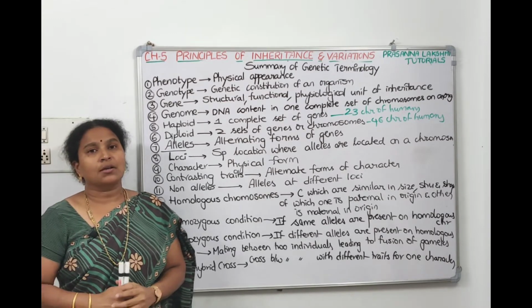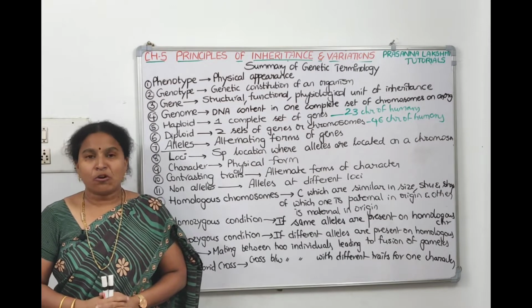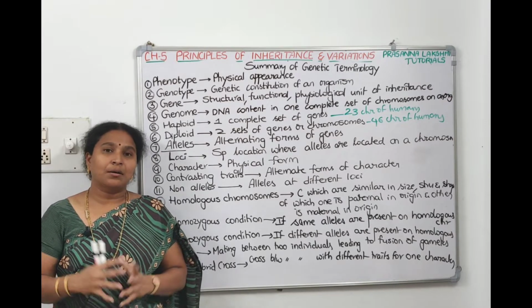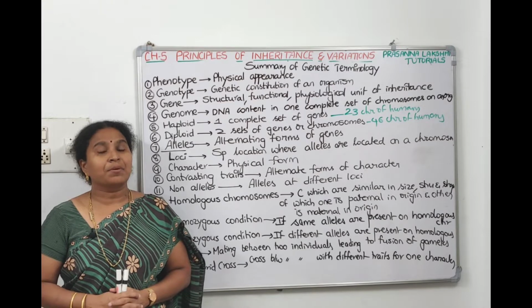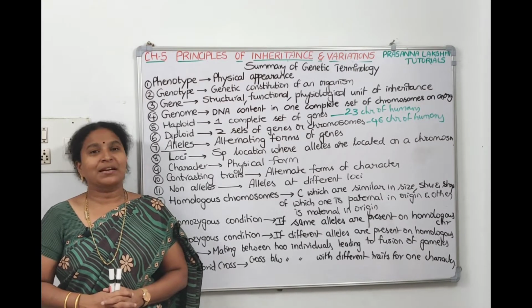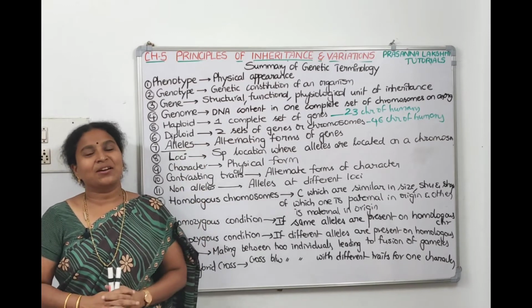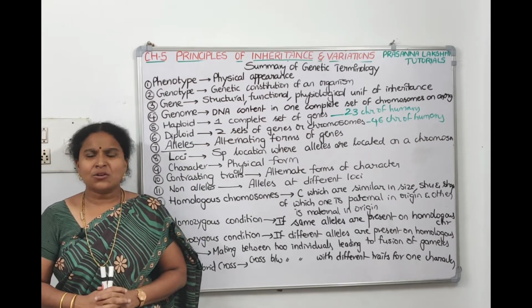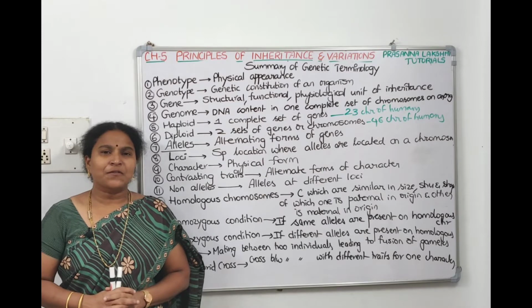Now when we do the cross, we get offsprings. To check the probability of the offsprings, Reginald C. Punnett, a British geneticist, designed the Punnett square, which helps us to check the probabilities. So all this is genetic terminology. Now we will see what contributions Mendel made towards the field of genetics.